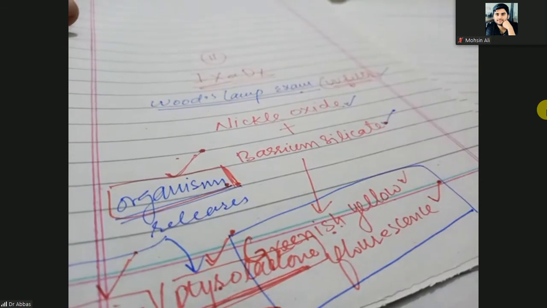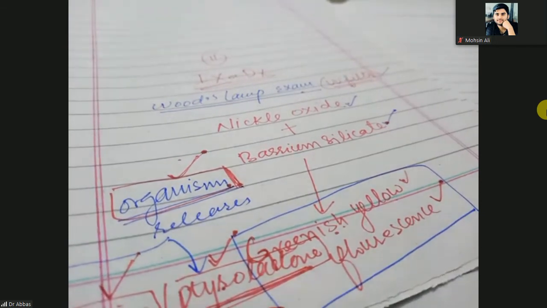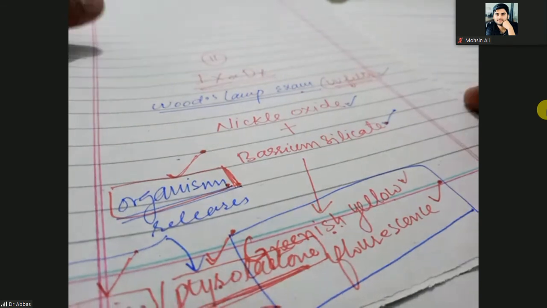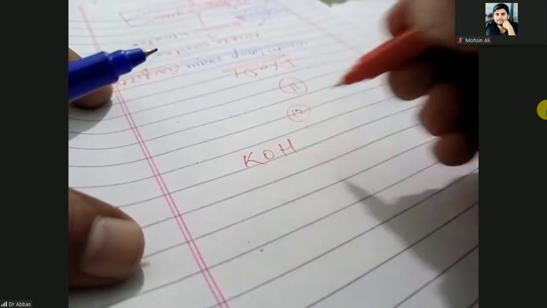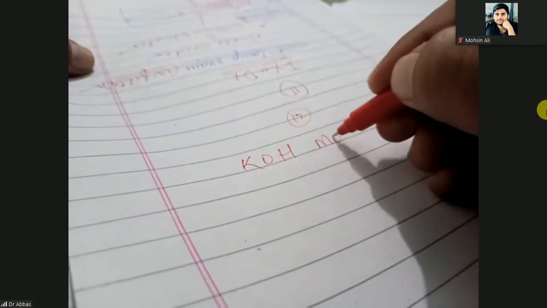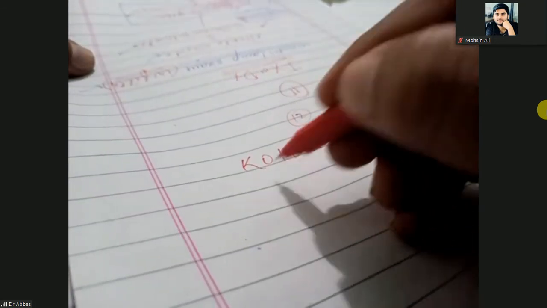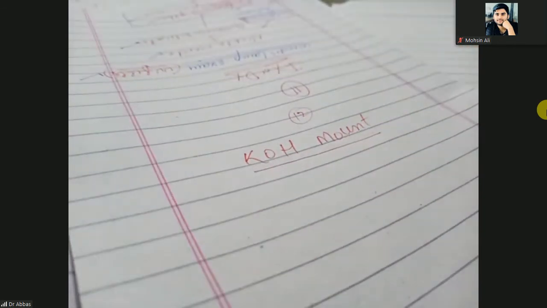Okay. The next test or diagnosis is the KOH mount, the potassium hydroxide mount. This test is very simple.